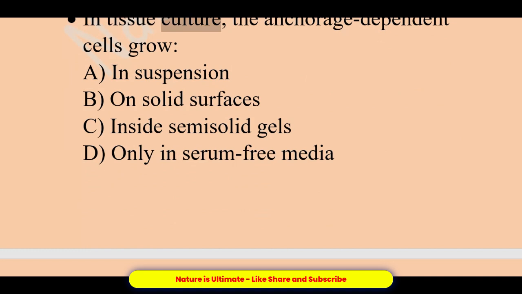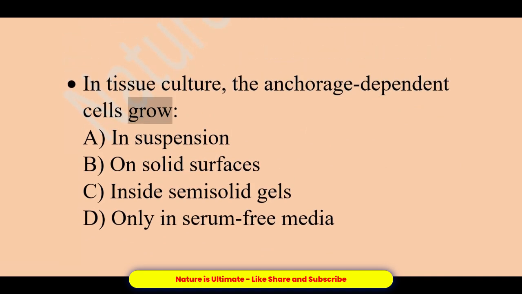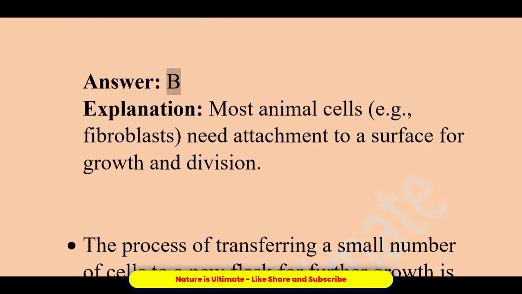In tissue culture, anchorage-dependent cells grow: A. In suspension. B. On solid surfaces. C. Inside semi-solid gels. D. Only in serum-free media. Answer, B. Explanation: most animal cells, for example fibroblasts, need attachment to a surface for growth and division.